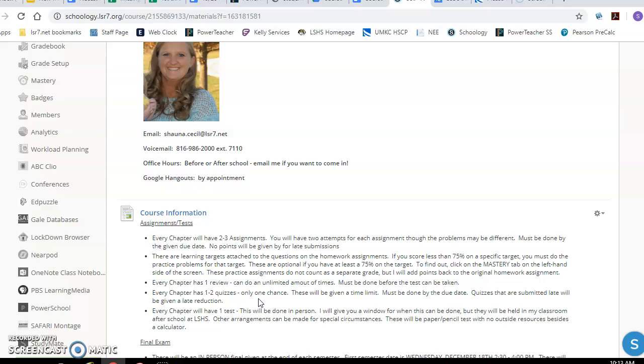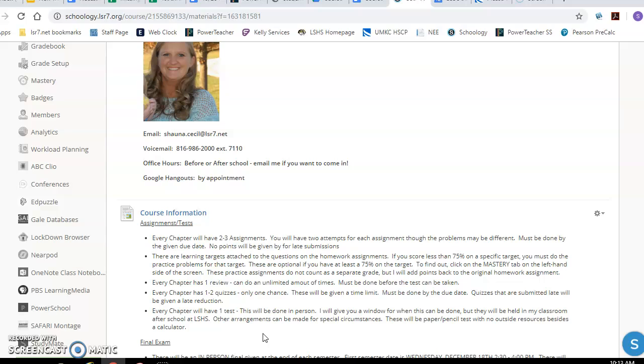The time limit is designed so that you're able to do the quizzes without looking up how to do them in your notes or in the book. You should do them without your notes or book or any other outside resources. Okay, every chapter will have 1 test.